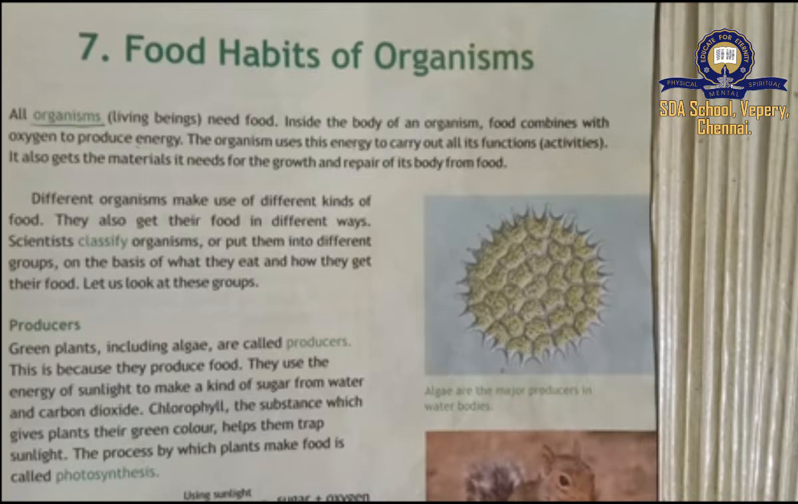Wild animals will hunt other animals and eat them. Pet animals or domestic animals eat what we give, and plants, leaves, like that. So by seeing this, scientists have classified the organisms, they have split the organisms and put them into different groups on the basis of what they eat and how they get their food.